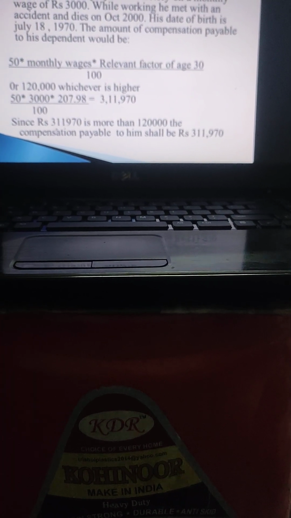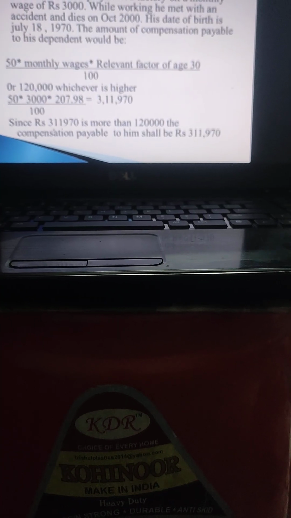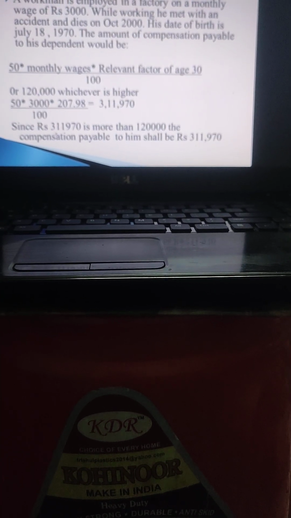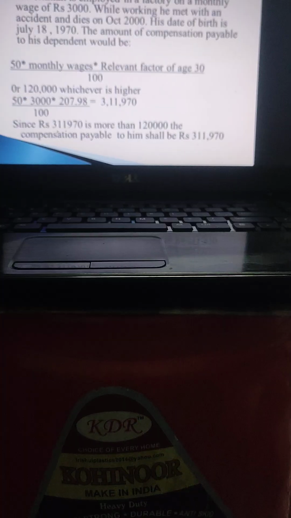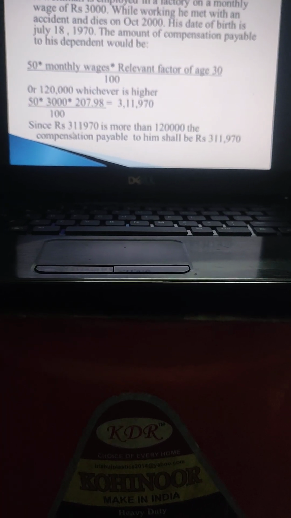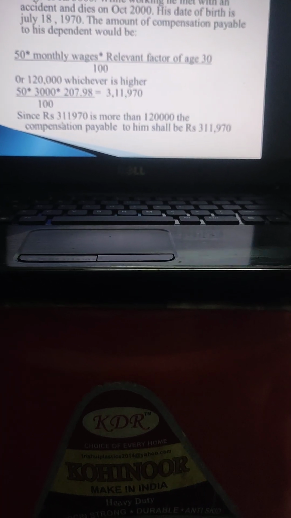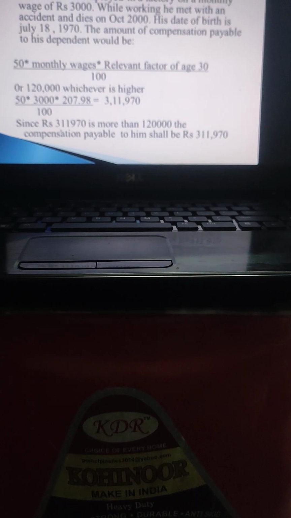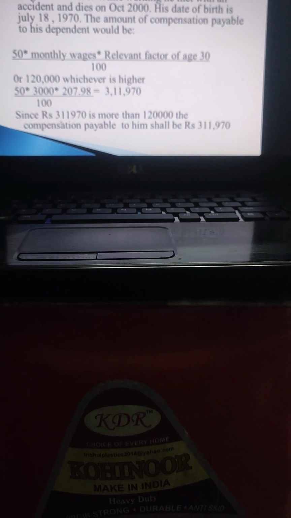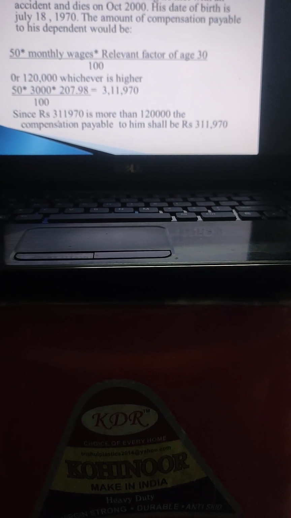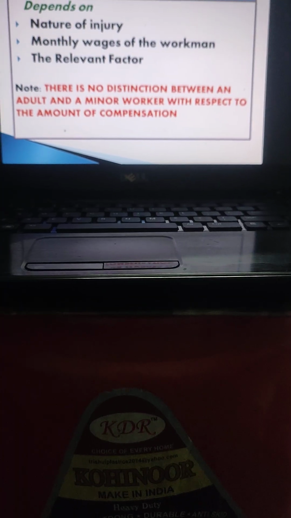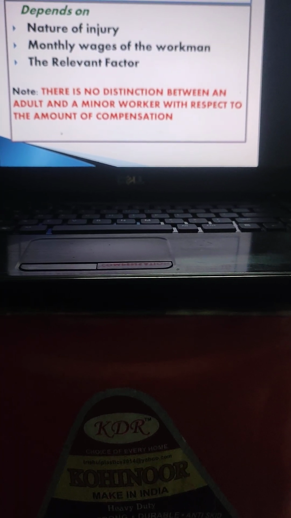So 50% of 3,000 means 1,500 multiplied by the relevant factor of 207.98 for 30 years, and the amount payable is 3,11,970. Since it is more than 1,20,000, the compensation payable to him shall be 3,11,970.